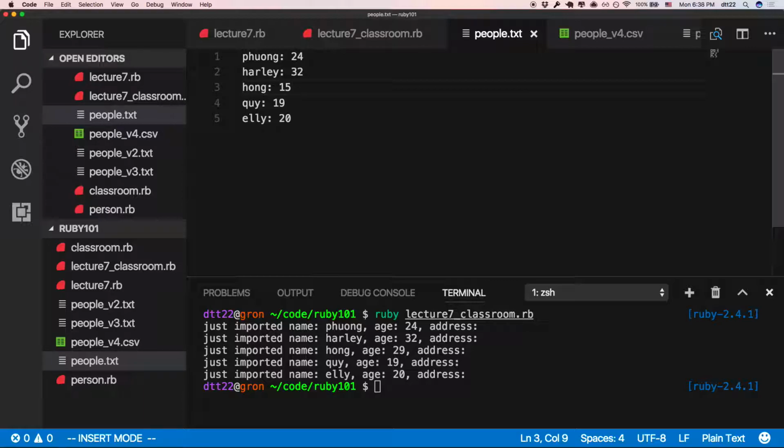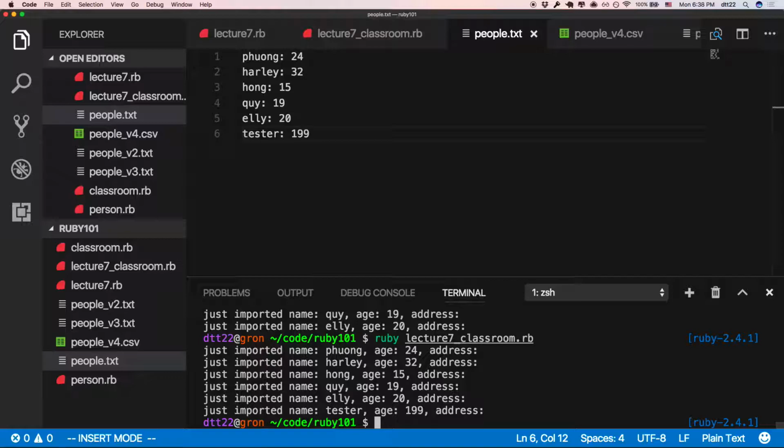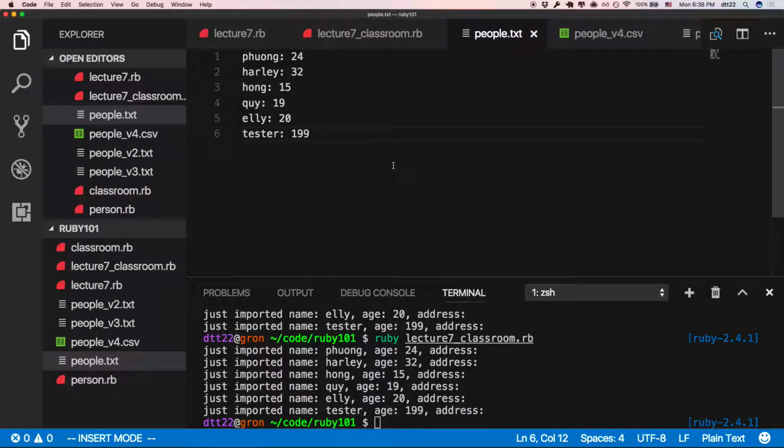The person who gave me the text file can update information, and then I run it. This now gets the new information. So now I can call tester, and there's a guy who is 199 years old. Look, I can just add as many people as I want. It's cool, right?